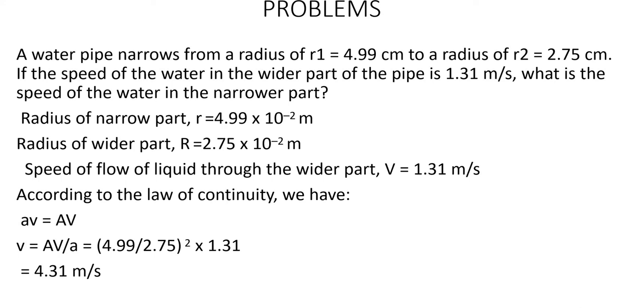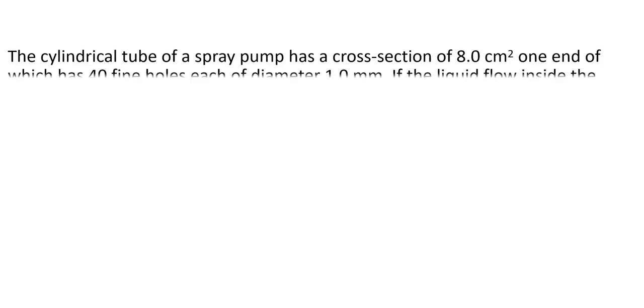Okay, so here it should be corrected. Radius of the wider part is given as 4.99 into 10 raised to minus 2 meter and radius of the narrower part is given as 2.75 into 10 raised to minus 2 meter. The remaining part is correct. So here the given data you have to correct. And now we will discuss the next problem.